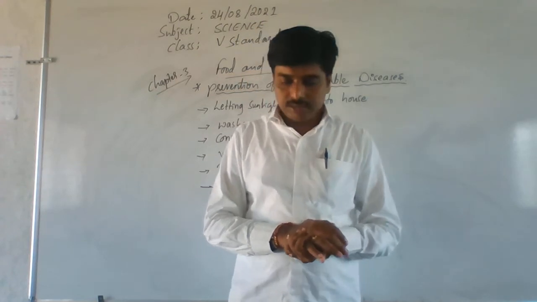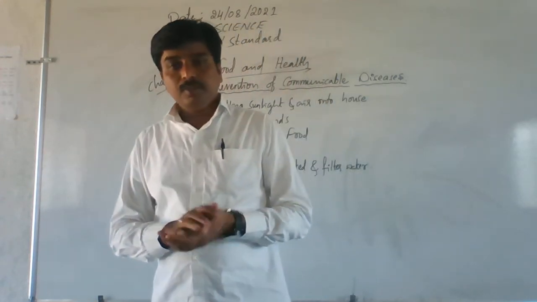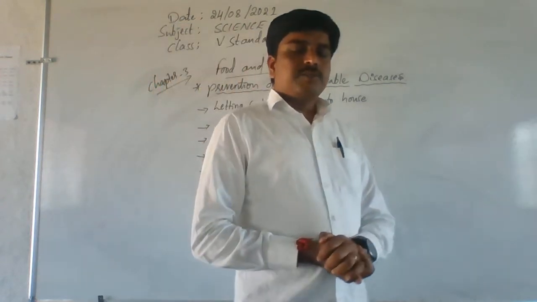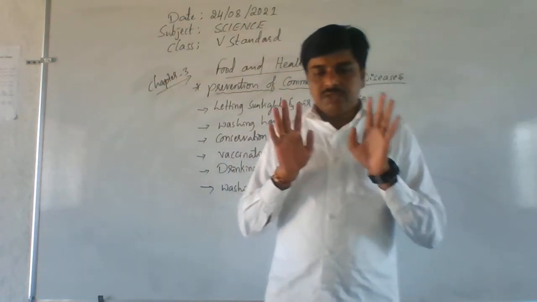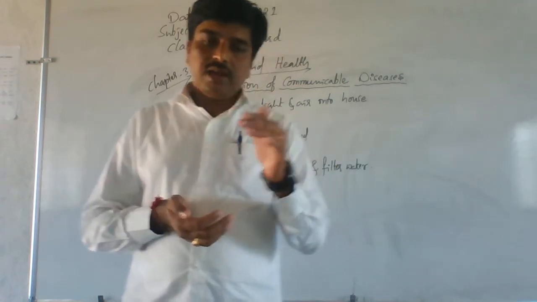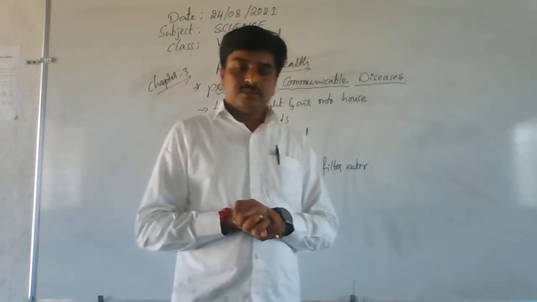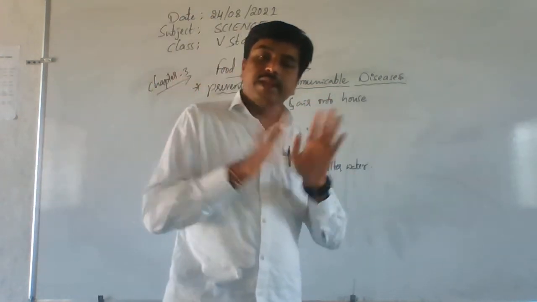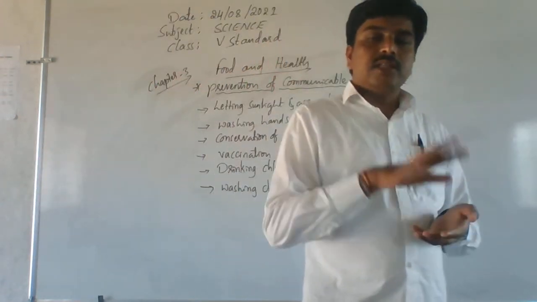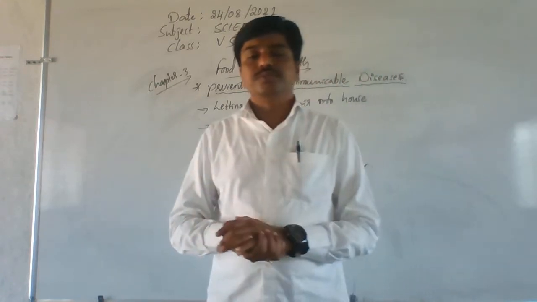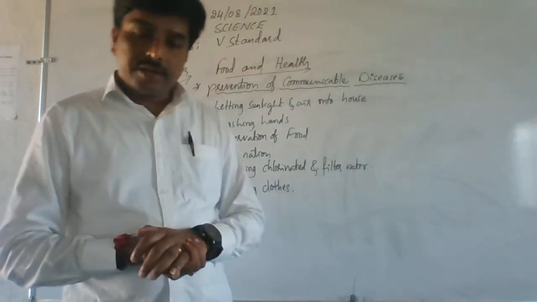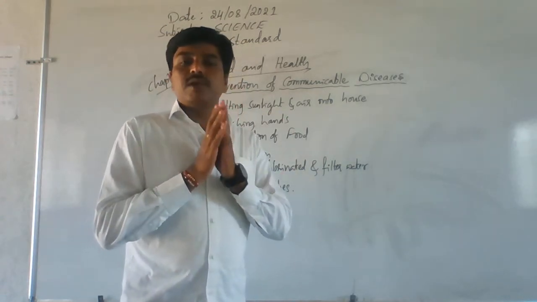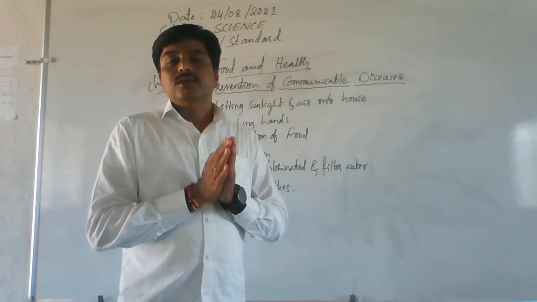Because these communicable diseases are spread by small microbes, if you keep your hands very clean, you can avoid the spreading of communicable diseases. So wash your hands very clean with sanitizer, or you can use soap or soap solution. Especially at the time of taking food, please wash your hands properly.